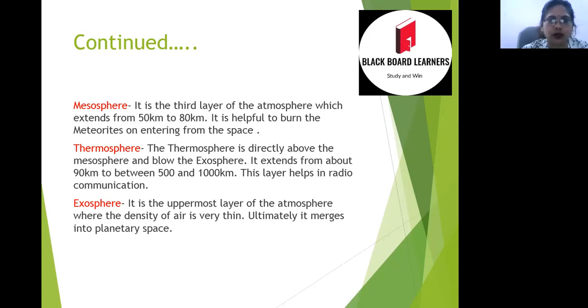And next one is thermosphere. Thermosphere is directly above the mesosphere, ठीक mesosphere के ऊपर है and ठीक नीचे, below the exosphere. ठीक है. It extends from about 90 kilometer to between 500 kilometer and 1000 kilometer. This layer helps us in radio communication. Next layer is exosphere. It is the uppermost layer of the atmosphere, where the density of the air is very thin. Ultimately, it merges into the planetary space.